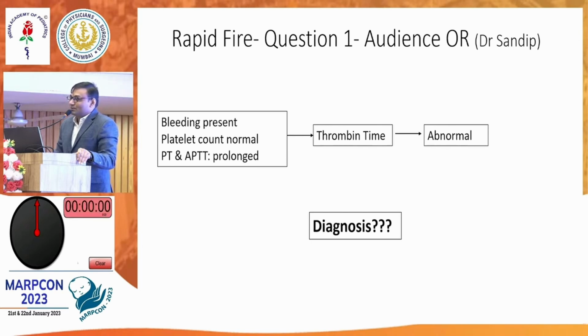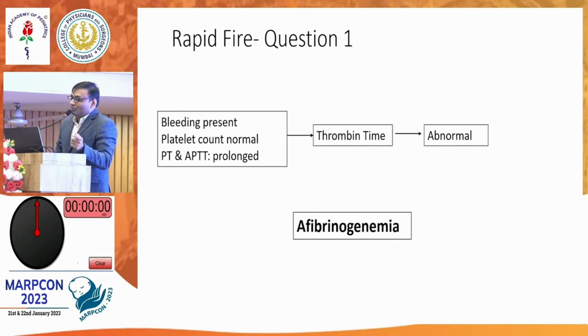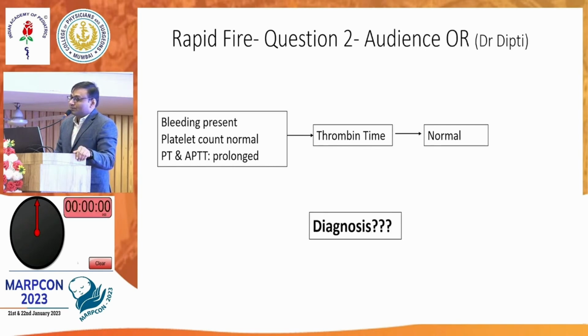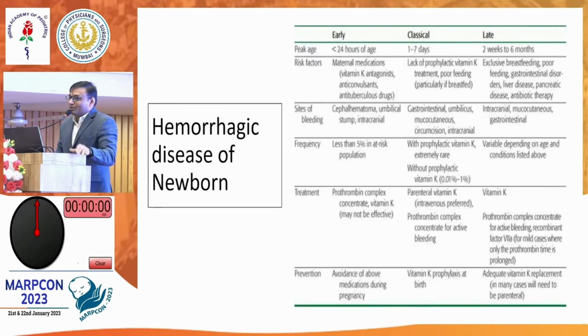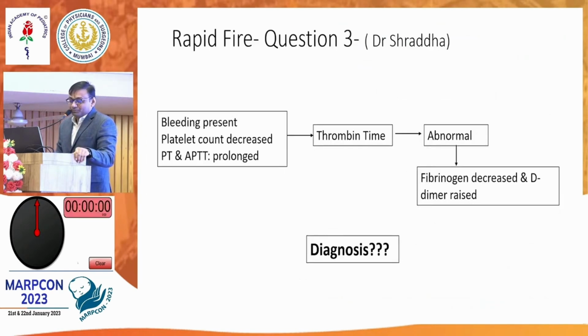Sorry, sir, we are short of time. And if the thrombin time is normal in the same patient, with PT and APTT prolonged and thrombin time normal? Vitamin K deficiency. Okay.